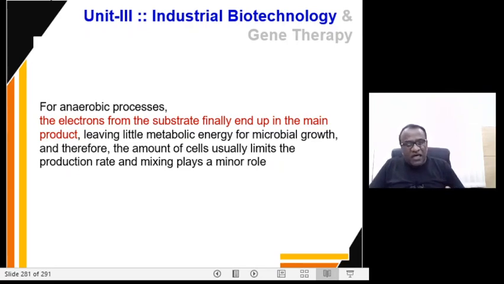That means a little metabolic energy is left for microbial growth, and therefore the amount of cells usually limits the production rate. So lesser cells, lesser production rate. So it is the amount of the cells which is limiting the production rate.